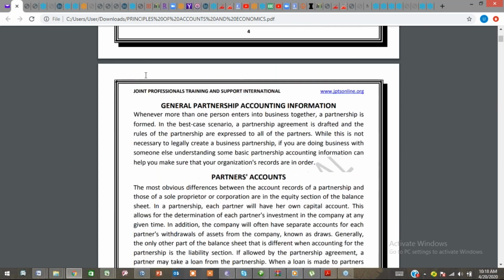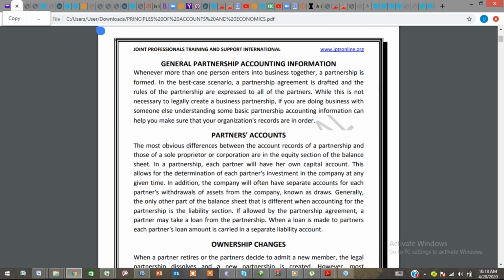Let's quickly go to general partnership accounting information. When we talk about general partnership accounting information, you must understand that when one person enters into a business together with another, a partnership is formed. In the best case scenario, a partnership agreement is drafted and the rules of partnership are expressed to all the partners.